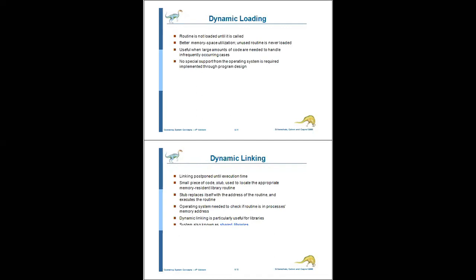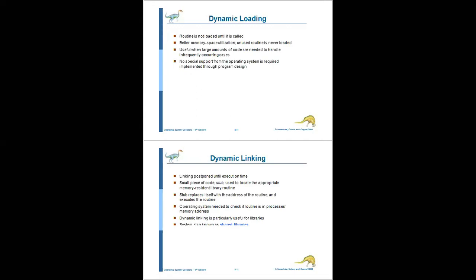And the operating system needs to check if the routine is in the process memory address. So at execution time, during linking, the operating system checks if the routine is in the process memory address or not.